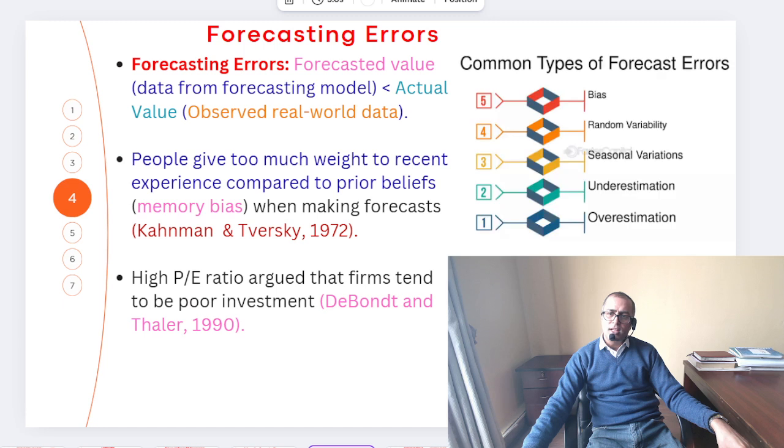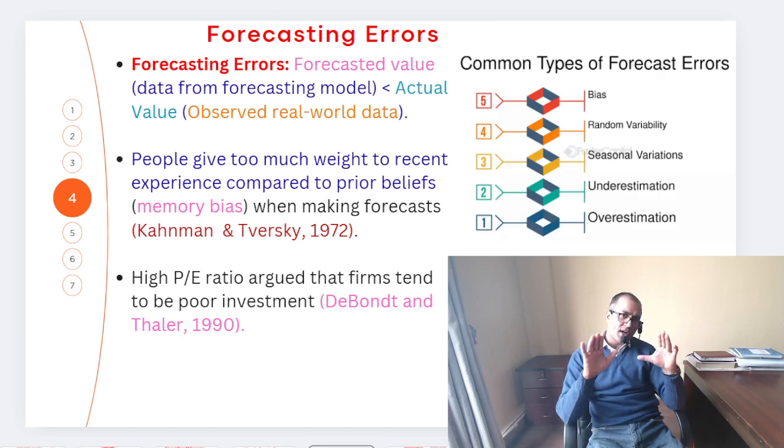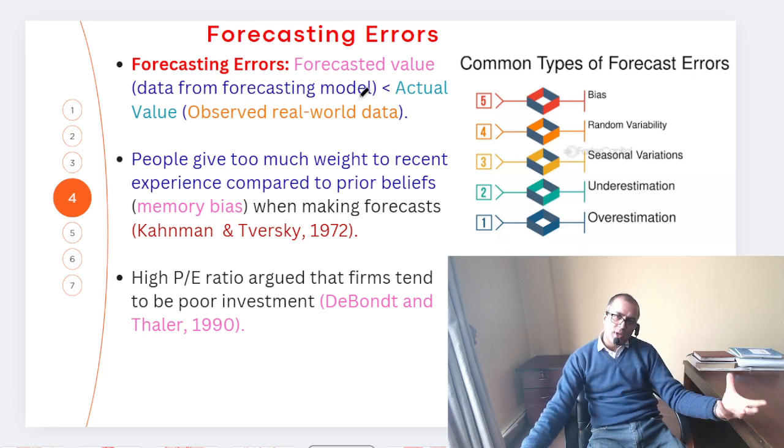Now let's talk about forecasting error. You can understand here, friends, this is the forecasted value, that is the data from the forecasting model, like a time series analysis you have used, but still the forecasted value differs from the actual value, which is the observed real-world or financial data. So this is simply forecasting error. People generally give too much weight to recent experience compared to prior beliefs. This is also known as behavioral memory bias.